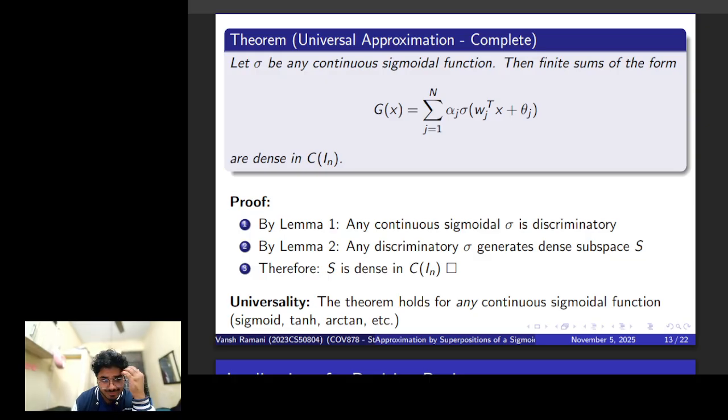And that's broadly the proof. The universality of this is very powerful because it doesn't just work for one specific sigmoidal function, but it works for any function that has this S-shape property, like, as they said, sigmoid or tanh or arctan, which you can obviously scale to get whatever you want.